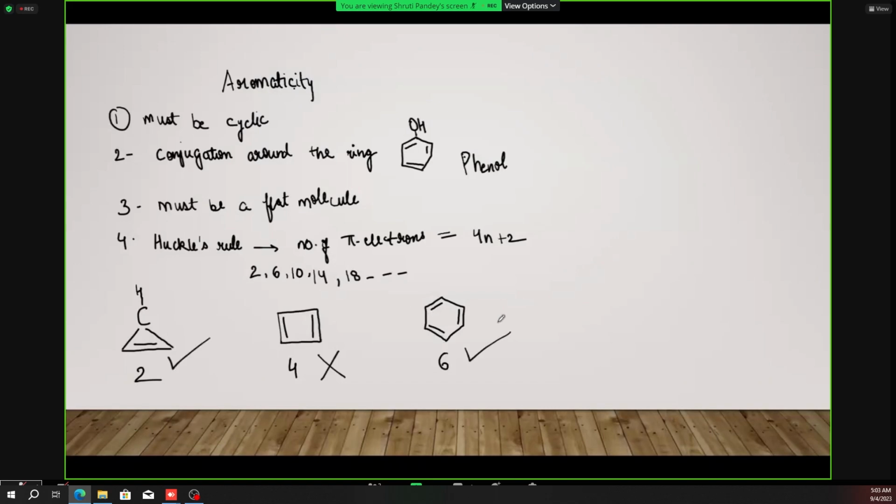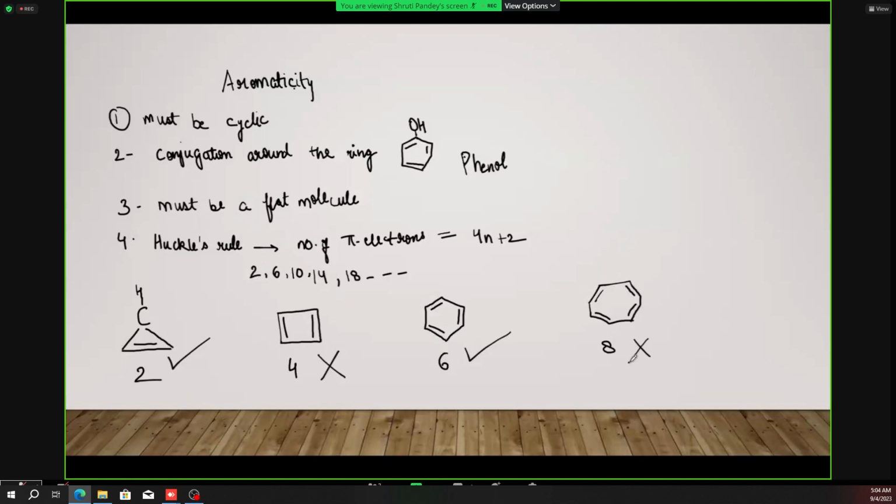And similarly, when we go for an 8-legged octagon, and we put the single and double bonds alternately. Here also the number of pi electrons is 4 into 2, that is 8. And it is not following the Huckel rule, so it is not considered an aromatic compound. So it is not aromatic.